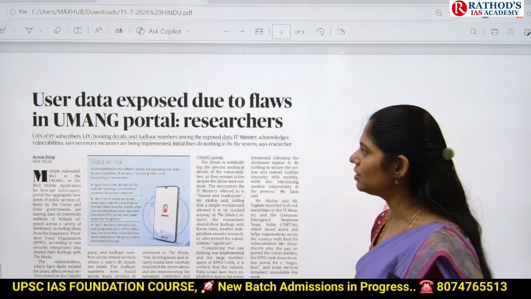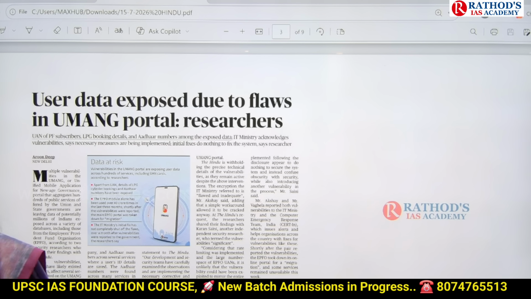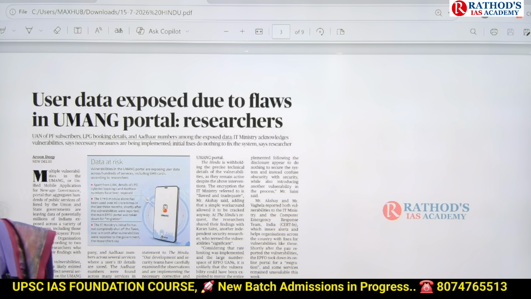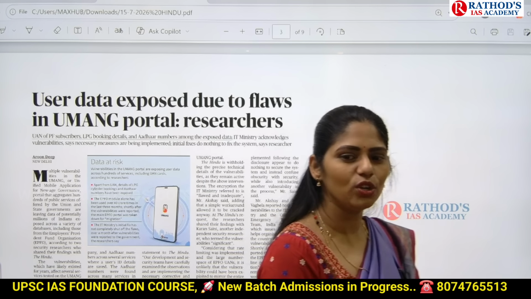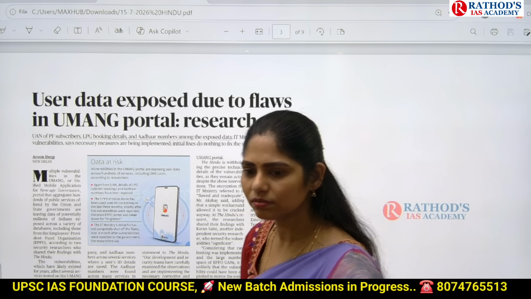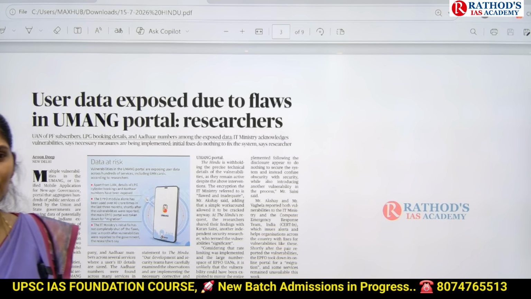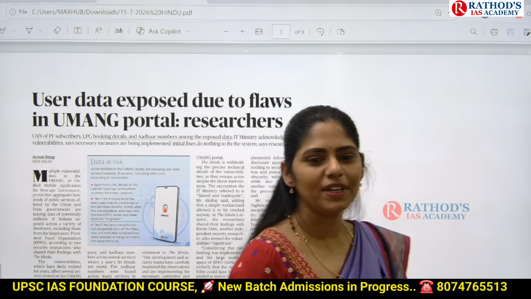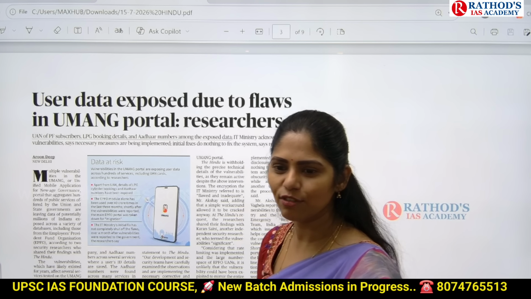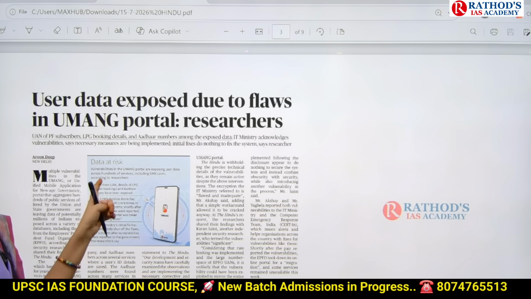The second type of question: in one year, will only this portal be in use? No, many portals and apps brought out by the government will be in use. Recently, the Sahyog portal is in use. Can you recall why? The Sahyog portal is a government portal where the government can ask social media platforms to remove content immediately, within 4 hours or within 2 hours. Can you recall that article? So the Sahyog portal is in use and the Umang portal is in use.